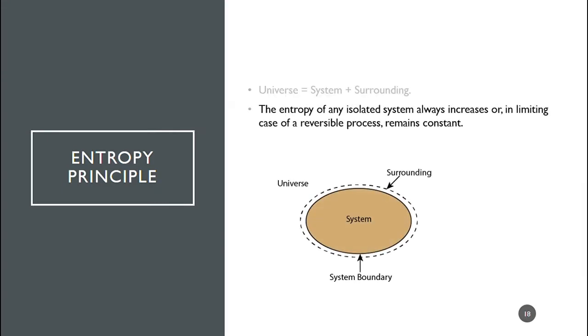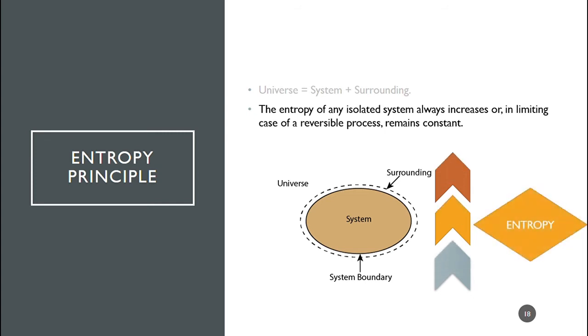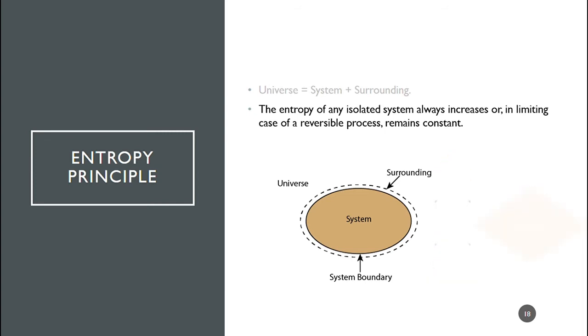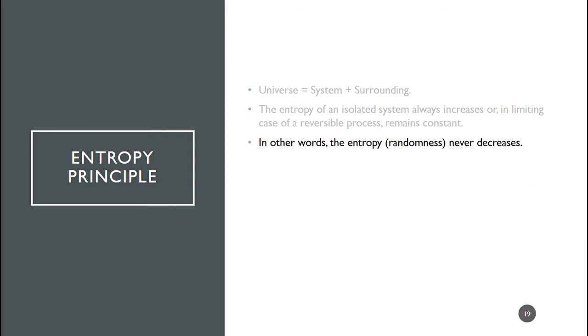The eighth corollary of the second law of thermodynamics, or we can say the entropy principle, states that the entropy of any closed system which is thermally isolated from the surroundings either increases or, if the process undergone by the system is reversible, remains constant. In other words, the entropy or the randomness never decreases.